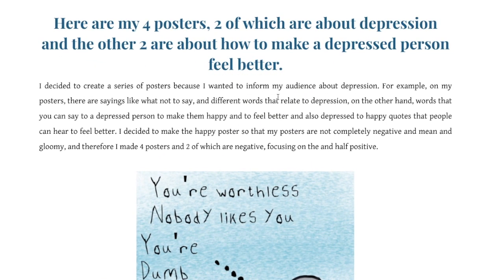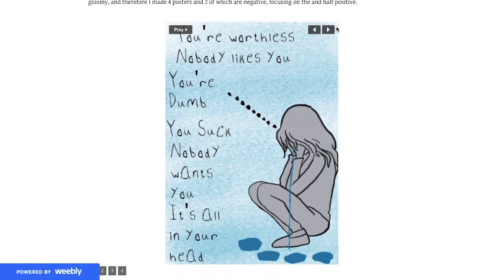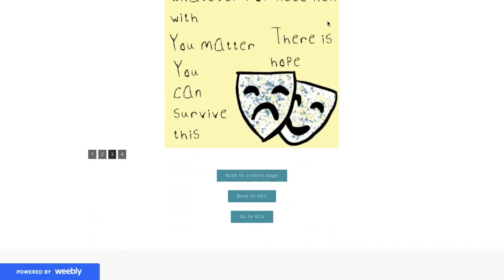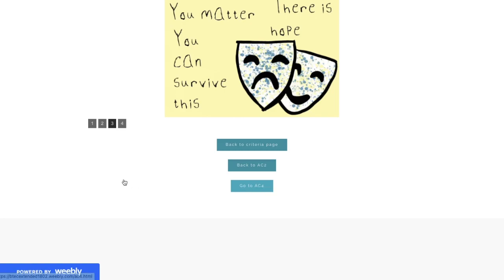So here I just showed my posters. These are also my portfolio if you want to check them out. 2 of them show how a depressed person looks, and how the words that people tell them impact them. And this is the second one. It shows how they change emotions if you tell them these things. So that's what that means.